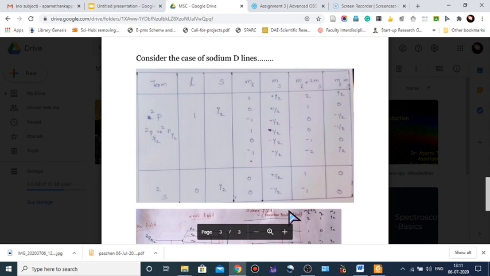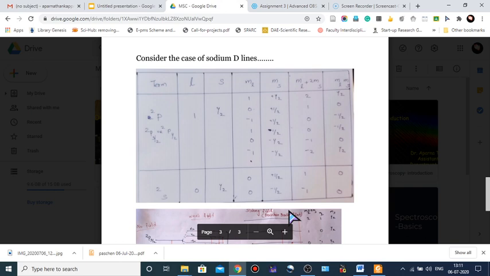ML plus 2MS, the term that shows the effect of the Paschen-Back effect, has the values 2, 1, 0, 0, minus 1, minus 2. And ML plus MS has the values 1/2, 0, minus 1/2, minus 1/2, 0, and 1/2.